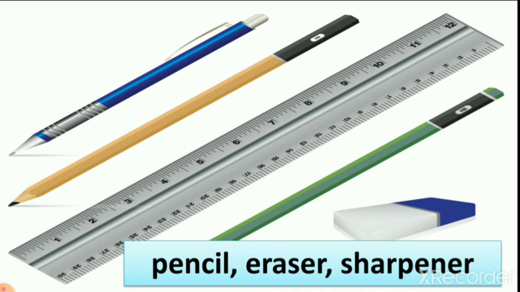All these things are also made by man. Did you ever see a tree of erasers or a tree of pencils, and we can take out the eraser like we take out an apple from a tree? No, we cannot see any tree of these things. So all these things are made by man. That's why we call them man-made things.